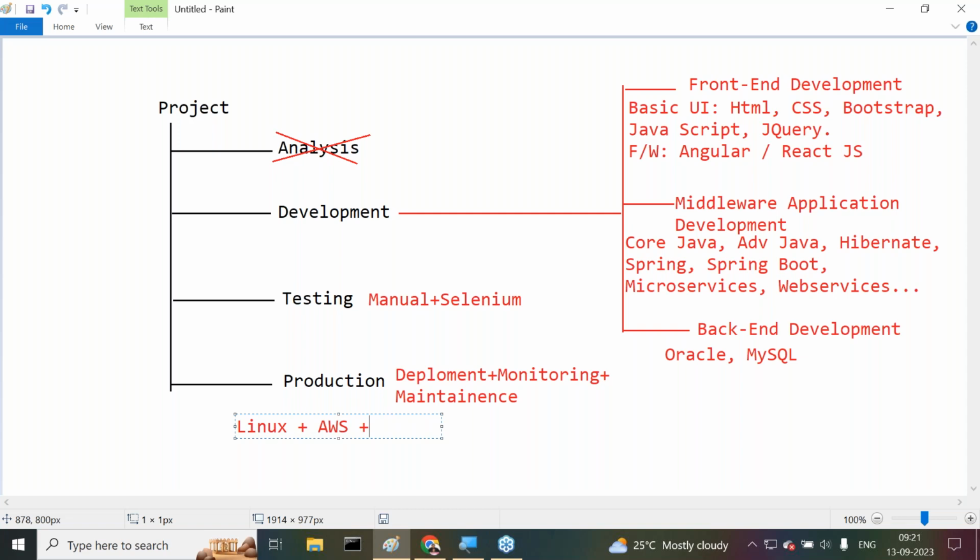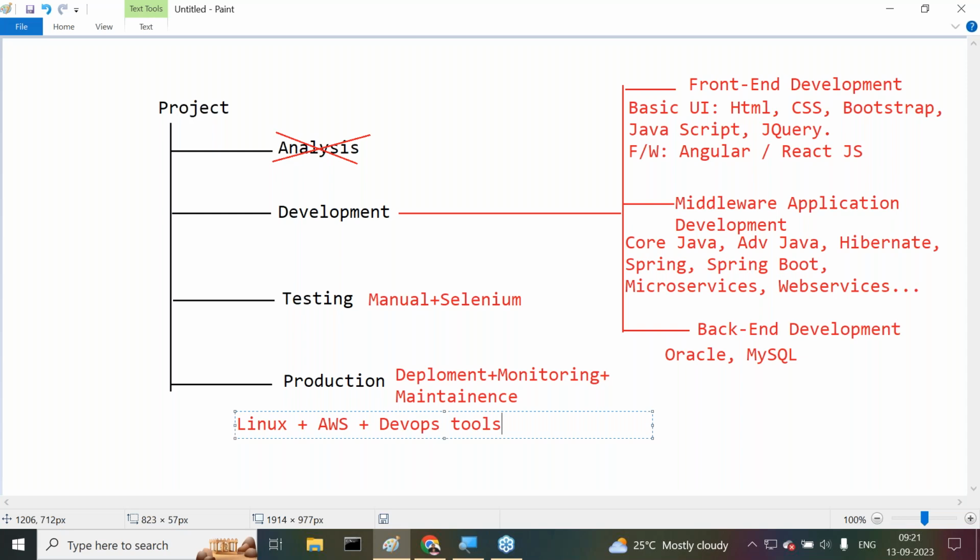This combination of tools is nothing but DevOps tools. Deployment, monitoring, maintenance, all three things can be done by using these tools, which are collectively and commonly called DevOps tools.